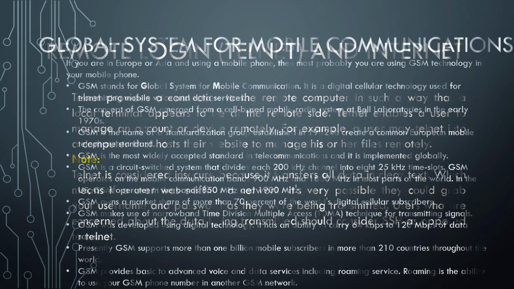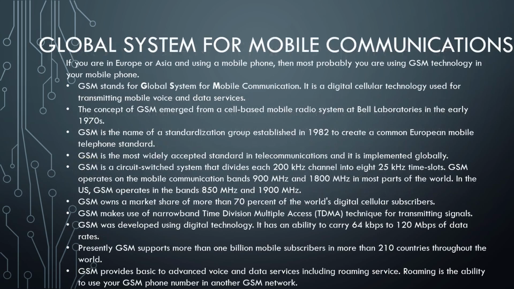Then next, Global System for Mobile Communications. Now we are going to discuss three more protocols, which we use for mobile communication. GSM, that is Global System for Mobile Communication. It is a digital mobile network which is widely used by mobile phone users in Europe and other parts of the world basically.